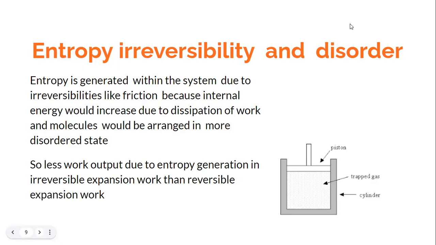So if there is an irreversibility associated, there is more disorder, and when there is more disorder, one is to get less work output because of entropy generation. So we know that when you talk about an expansion phenomenon, which is reversible expansion, and compare it with the expansion phenomenon which is an irreversible expansion, then you would find that there will be less work output during the irreversible expansion work. That is because there is a wastage, and that wastage is captured by the term of entropy generation. And this entropy generation would be more if there is more irreversibility, and it would be less if there is less irreversibility.